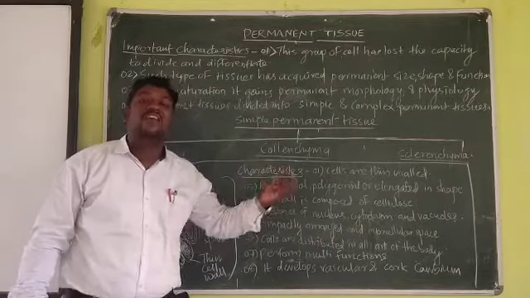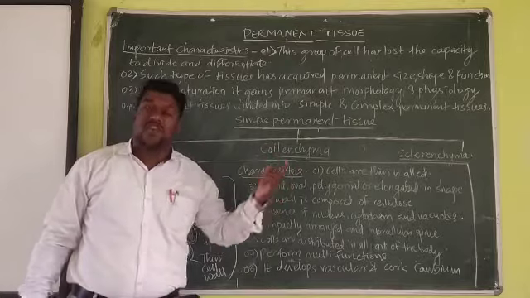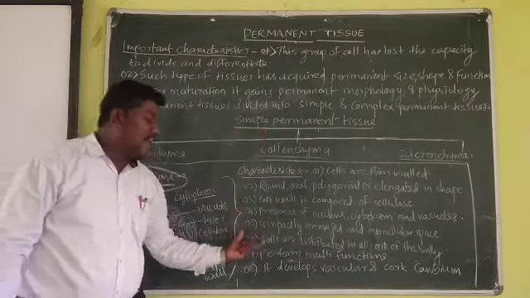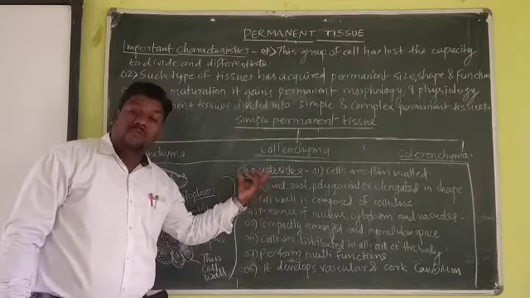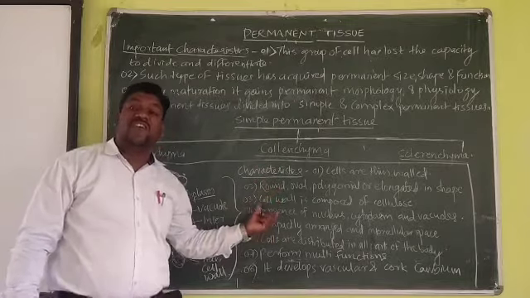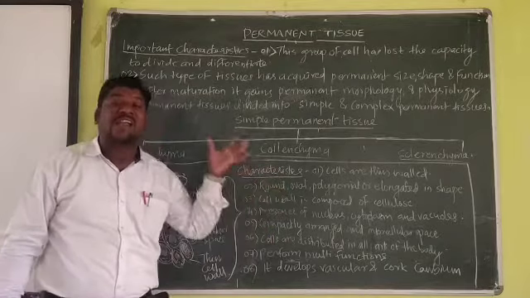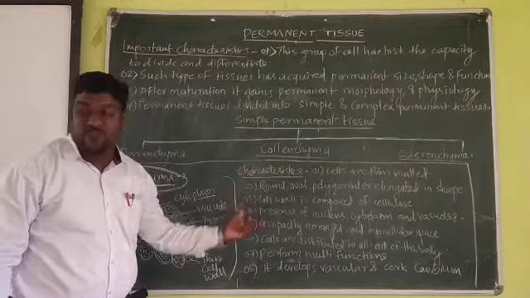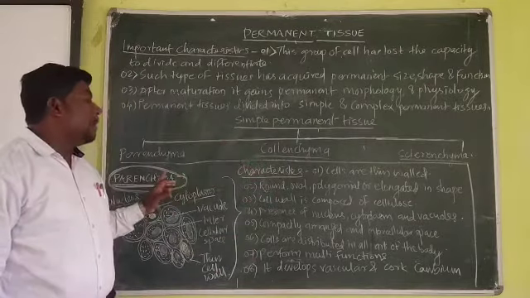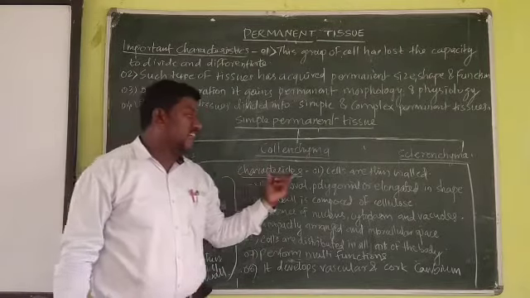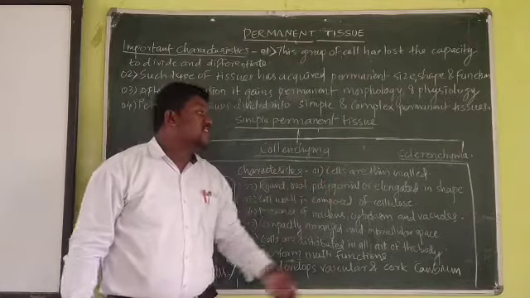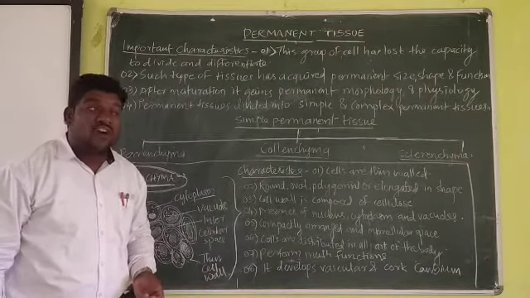What is its size? What is its function? What is its shape? All such things I have mentioned here. The 8 most important properties and characteristics. You can make your own answer from this one. Okay? So, in parenchyma, the first characteristic is cells are thin walled.